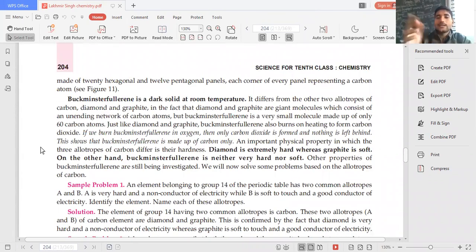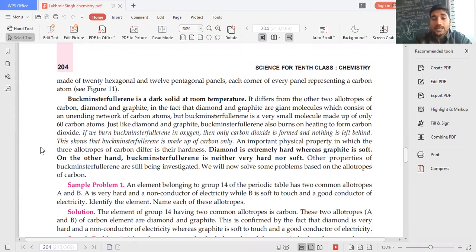made of 20 hexagon and 12 pentagon panels, each corner of every panel representing a carbon atom. ठीक है, समझ में आ रहा है? Buckminster fullerene is a dark solid at room temperature. Room temperature पे बेटा ये dark solid होता है, and it differs from other two allotropes of the carbon, diamond